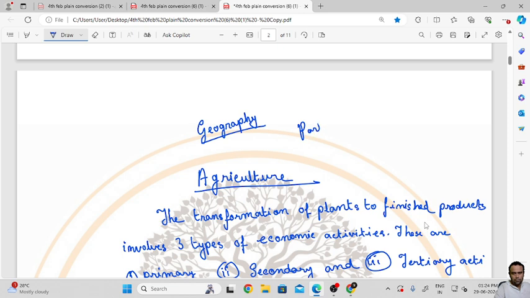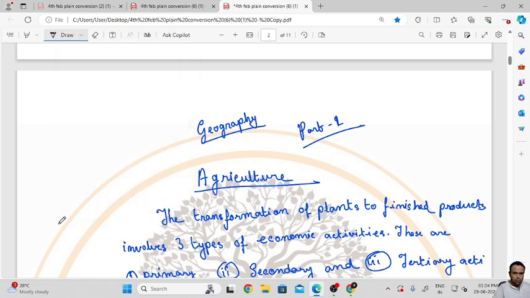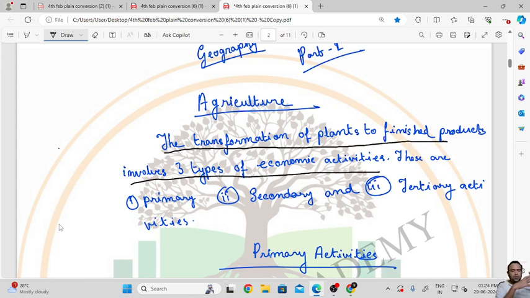Part 1. Agriculture. The transformation of plants to finished products involves three types of economic activities. Where do we get food grains from? Plants, right? We get rice from rice plants, and wheat from wheat plants. So this entire transformation is done in three stages.